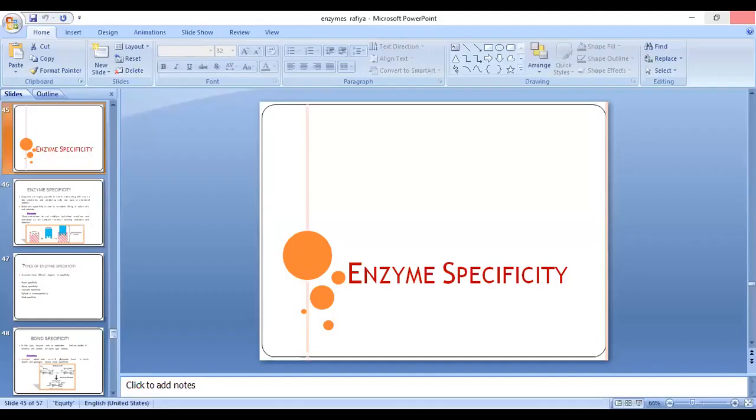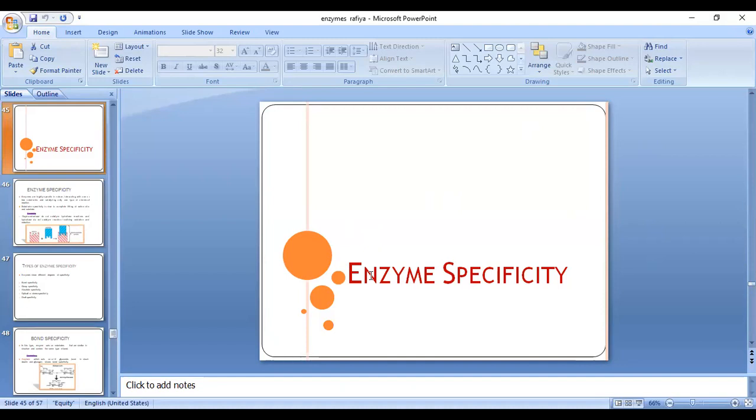This is about enzymes. This is the first chapter of the second unit. So if we summarize, enzymes have a three-dimensional structure that provides a hollow sphere known as the active site, and the active site will have specific amino acids.